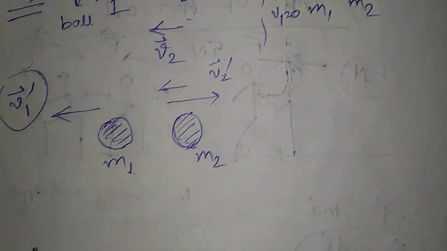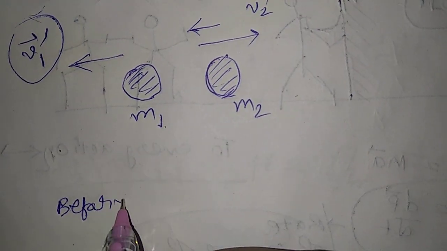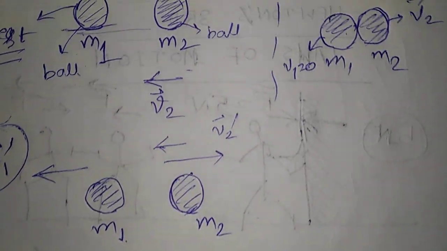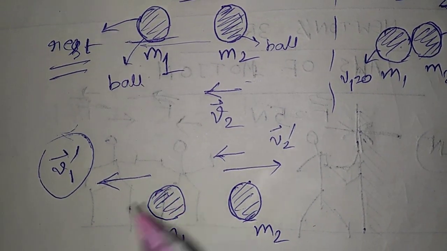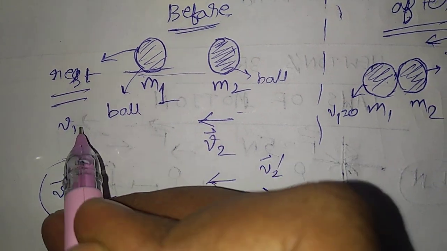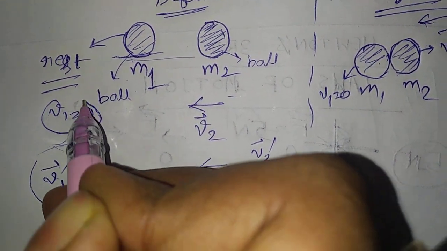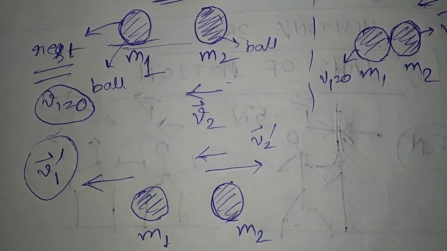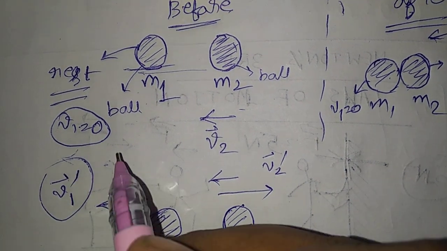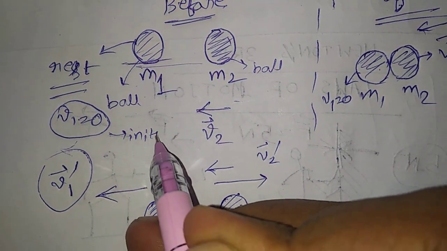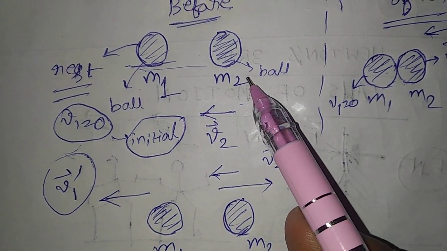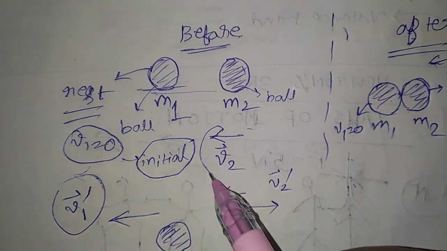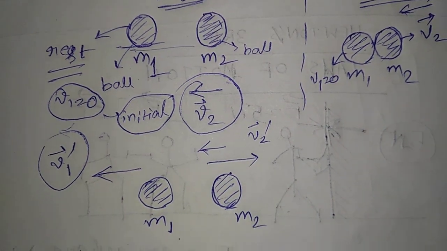Now let's consider the before case. What was the velocity of m1? It was at rest, which means its initial velocity is 0, and m2 has initial velocity v2.